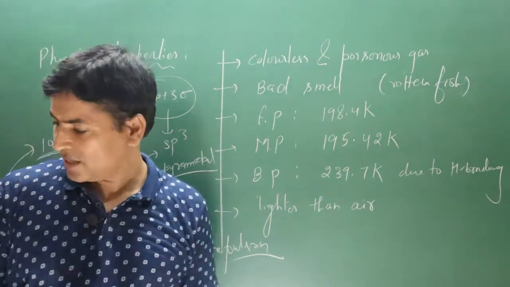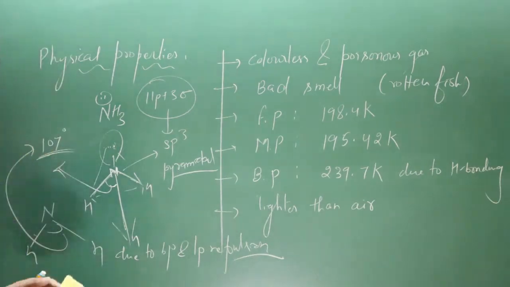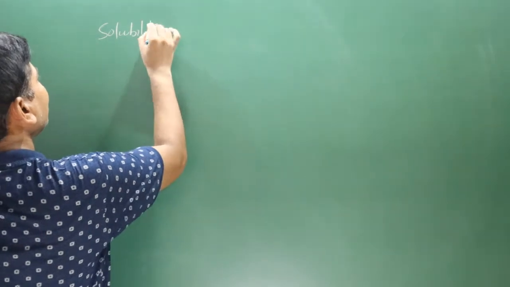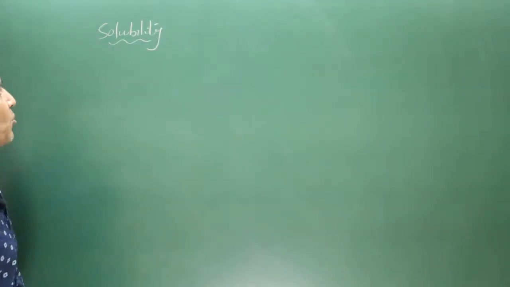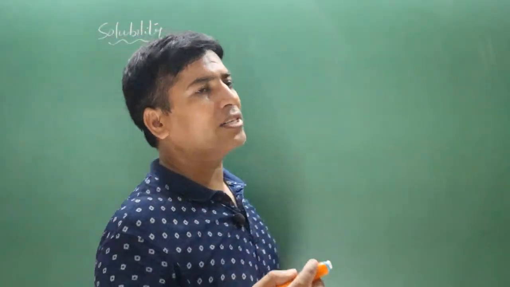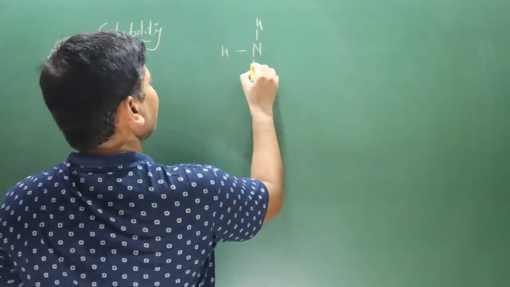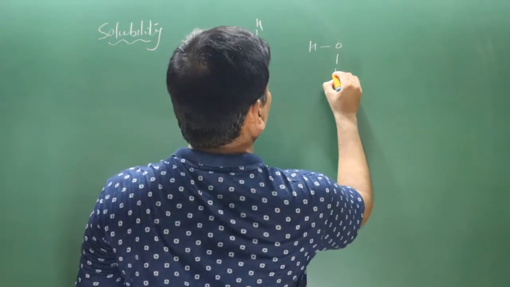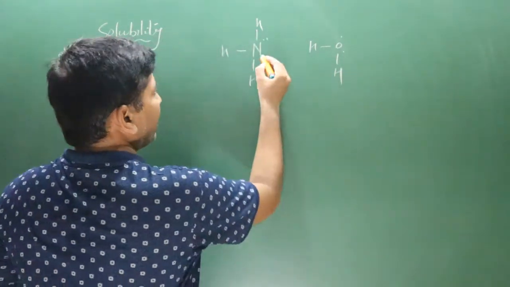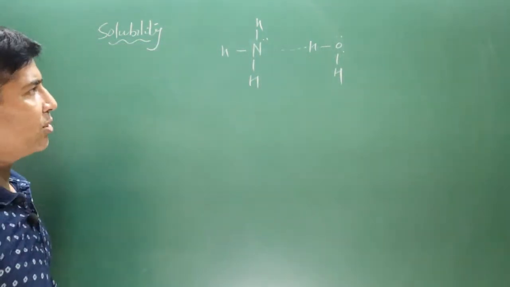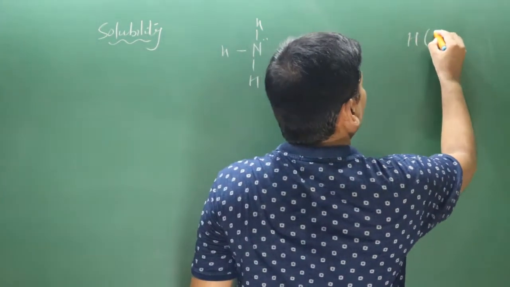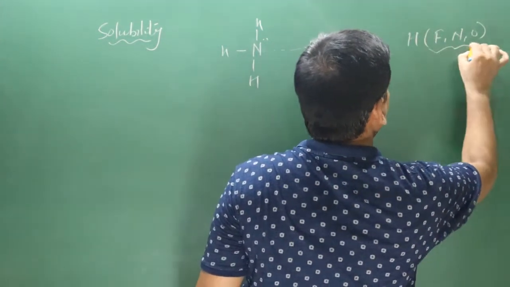Now let's move on to some other properties of ammonia gas. Next we have solubility of ammonia in water. Ammonia gas is highly soluble in water due to the formation of hydrogen bonding. Any molecule which forms hydrogen bonding in water will be highly soluble. We have the ammonia molecule and the water molecule with lone pairs. Nitrogen and hydrogen will establish hydrogen bonding. Hydrogen attached to fluorine, nitrogen, oxygen will have hydrogen bonding.